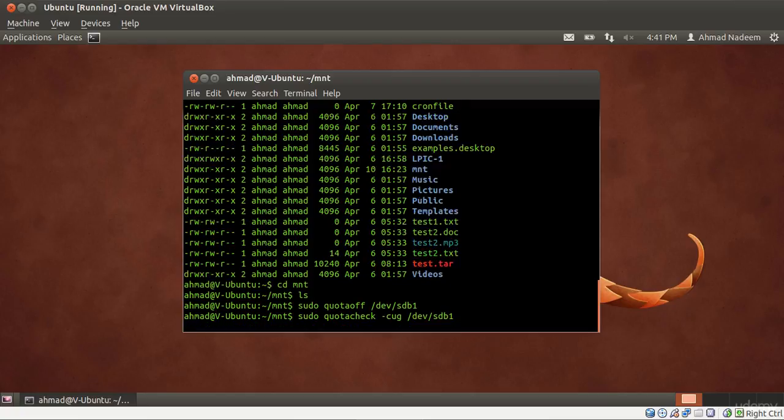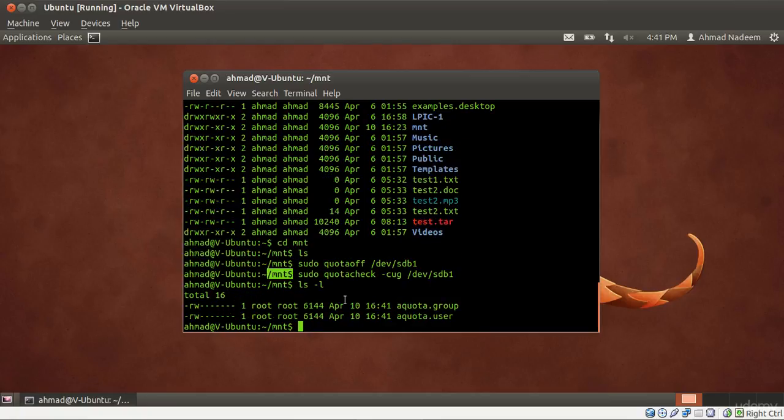Once I do that, it will create the binary files which will hold the information for the quotas that will be created for users as well as for the groups in the same directory in which I am in. So let's give it a while. Once it creates those two files, let's have a look at them by typing in ls -l. These are the two binary files that this utility quotacheck has created.